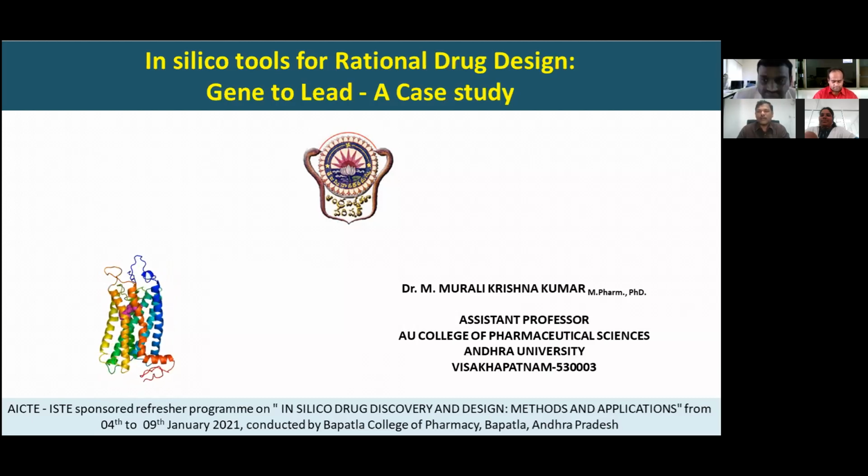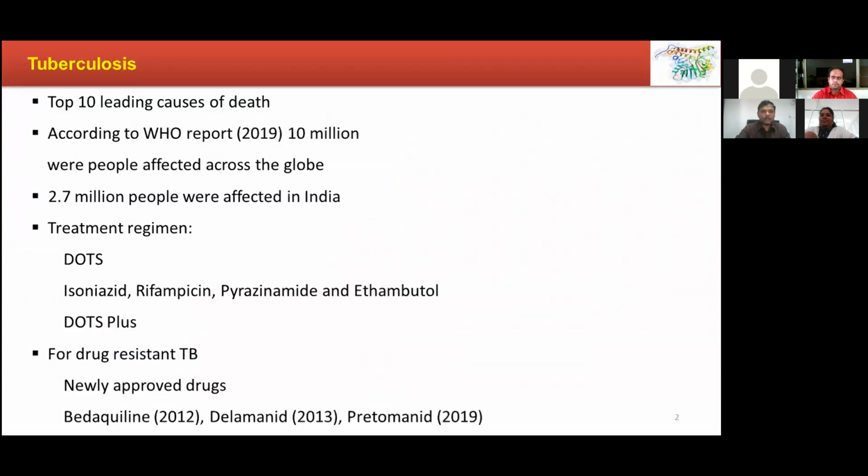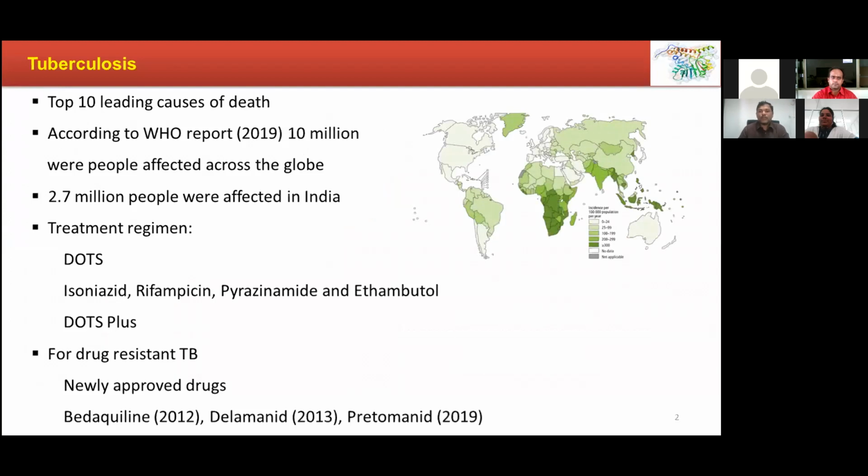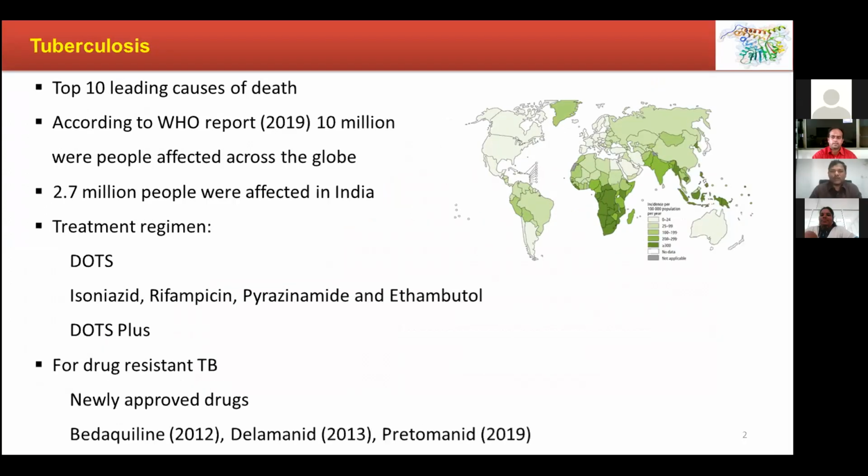Because we are attempting to do research work, we have chosen a disease which is almost like a neglected disease, and that is tuberculosis. Tuberculosis is one of the major leading causes of death among infectious diseases. And you all know that nobody talks about tuberculosis right now because we have so many drugs. But when drugs are there, why are we pursuing new drug discovery?